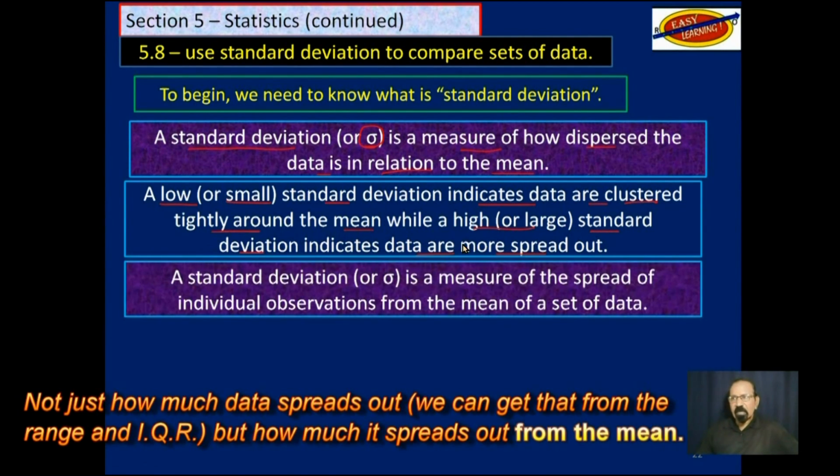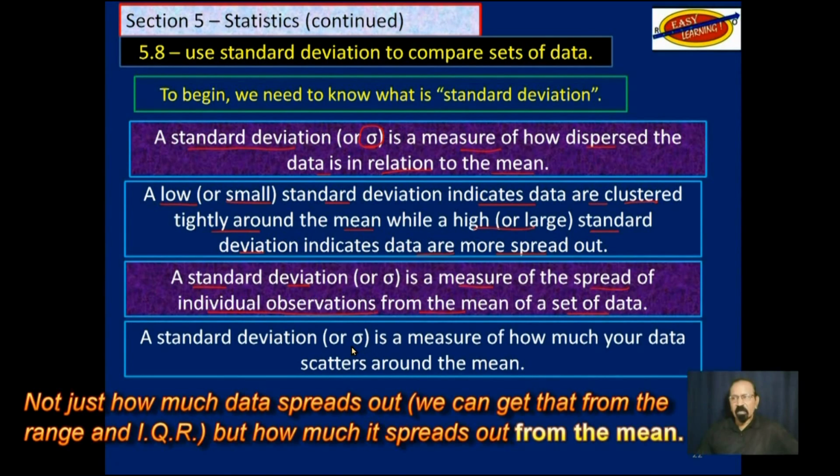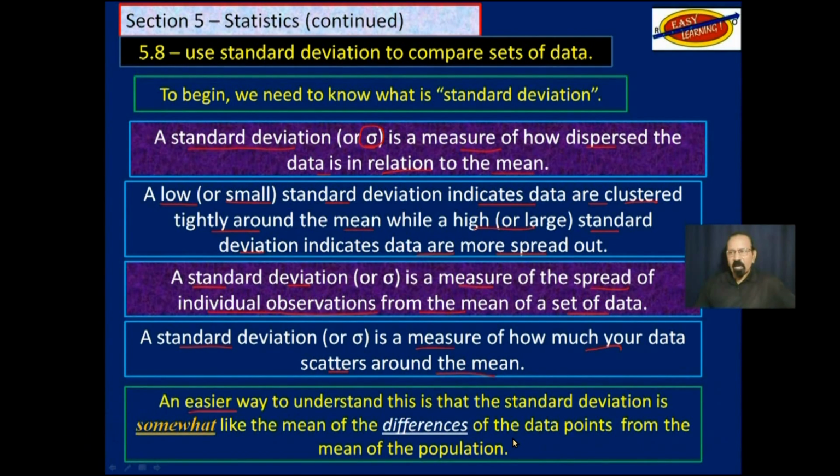Another way of stating that is, a standard deviation is a measure of the spread of individual observations from the mean of a set of data. And still another way of stating what standard deviation is: a standard deviation is a measure of how much your data scatters around the mean. An easier way to understand this is that the standard deviation is somewhat like the mean of the differences of the data points from the mean of the population. And right now you may be thinking, this looks harder. All right, I'll explain it.